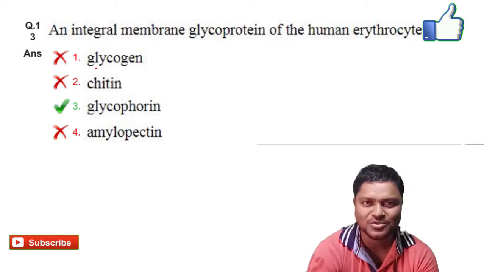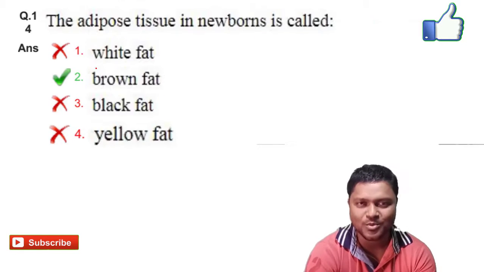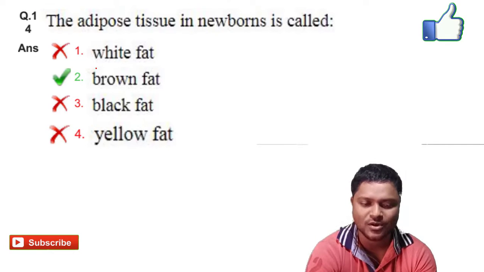Next we will go for question number 13, an integral membrane glycoprotein of the human erythrocyte is. Option 3 is the right answer, that is glycophorin. Next we will go for question number 14, the adipose tissue in newborn is called dash. Generally the adipose tissue in newborn is called brown fat.